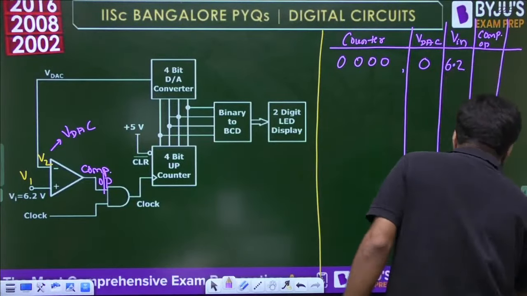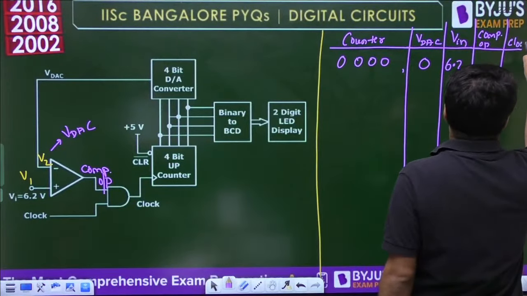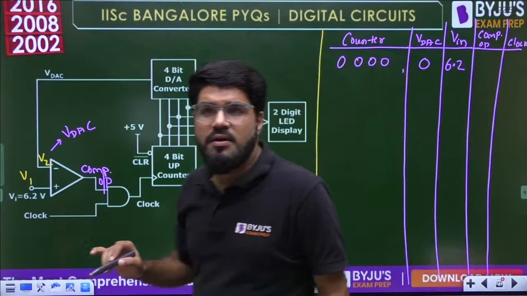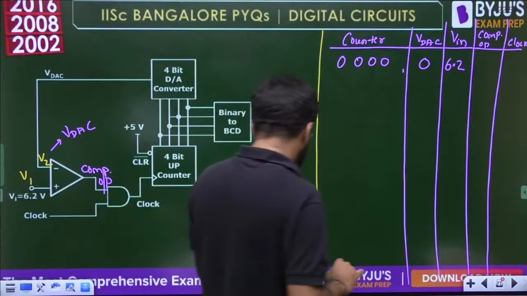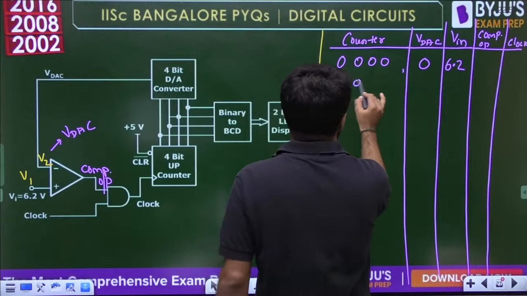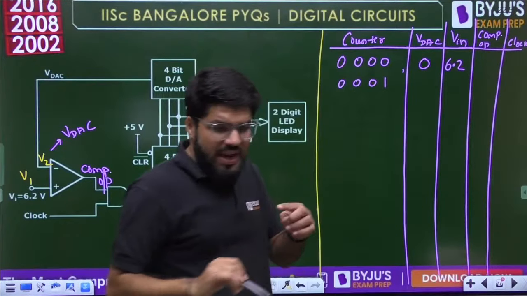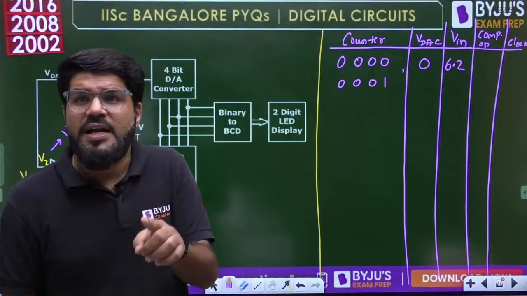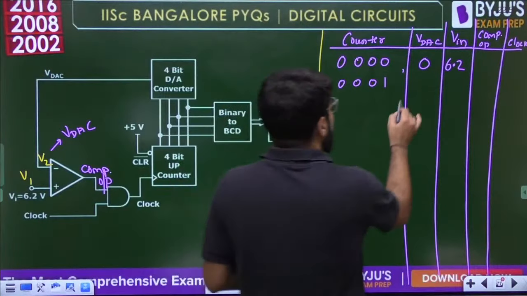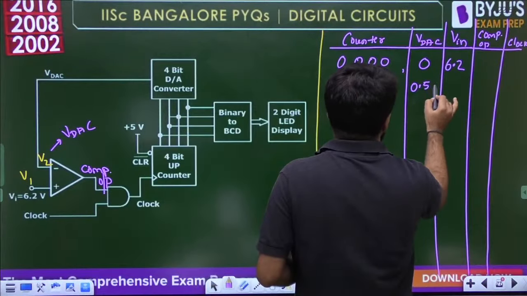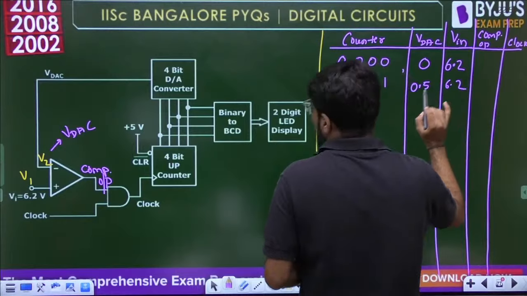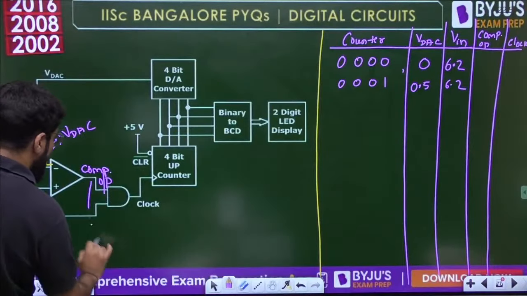Comparator output, and then I will write down the clock status. Hope this is visible. Then I will write down the comparator: now 0, 0, 0, 1. When I move one step ahead, that is why I calculated the step size, the DAC output will move by 0.5. V in is fixed.